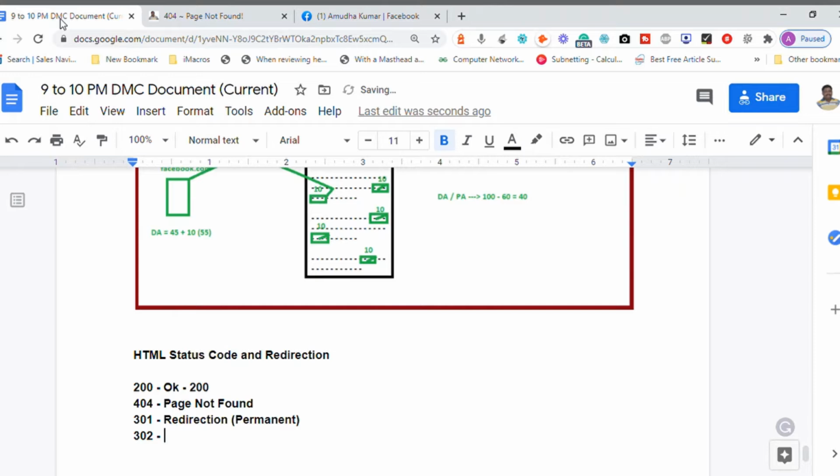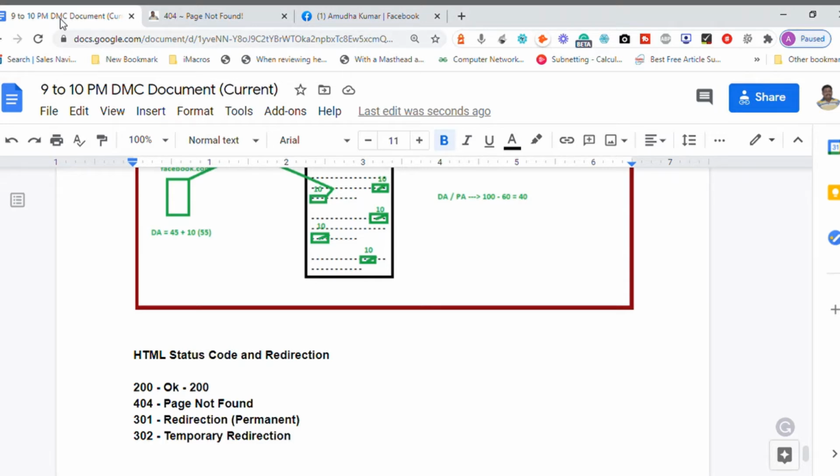This is a temporary redirection. So there are two types of redirection: permanent and temporary. The machine can understand that a link is a temporary redirection if the status code is 302, and if the status code is 301, that is considered permanent redirection.